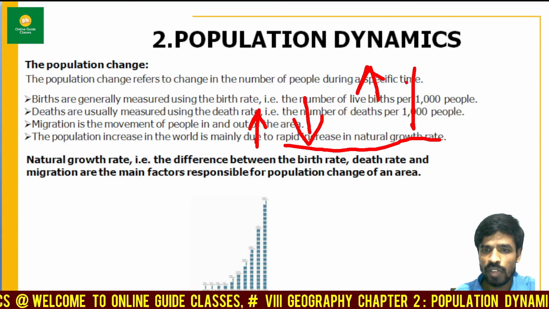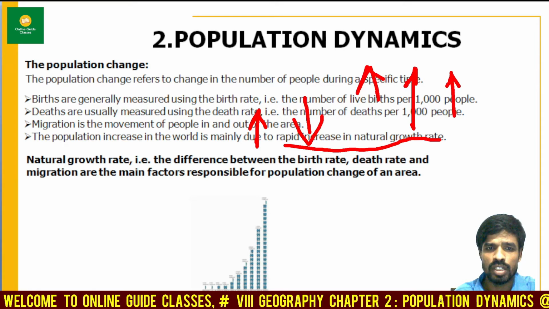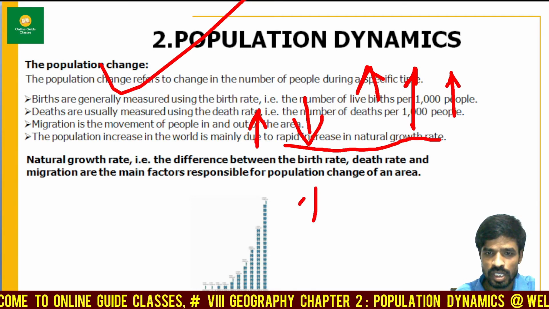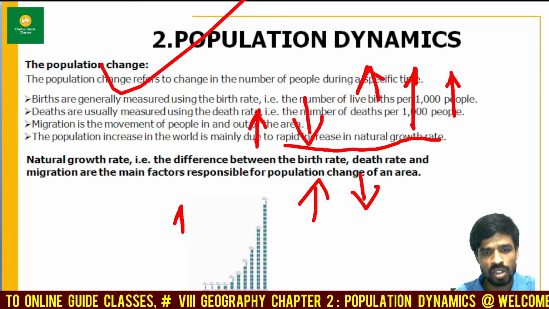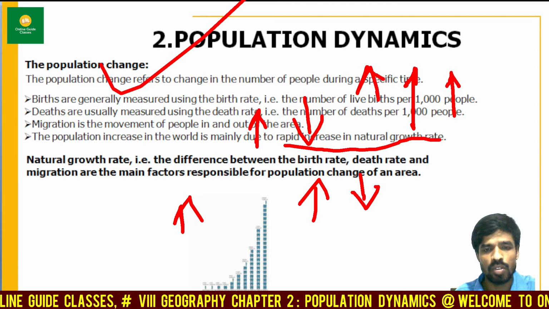For example, if the birth rate is increasing and the death rate is increasing, we can easily count that the population is also increasing. At the same time, if the birth rate is increasing and the death rate is decreasing, we can say strongly that even during this time the population count is increasing.